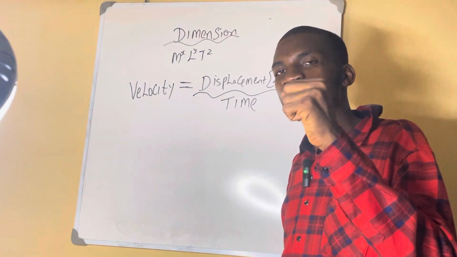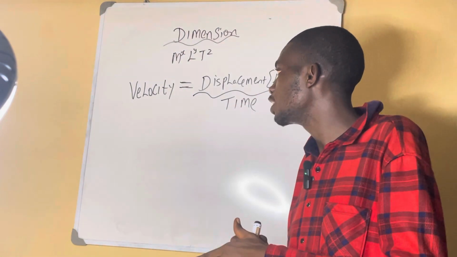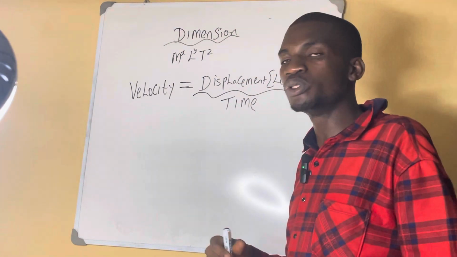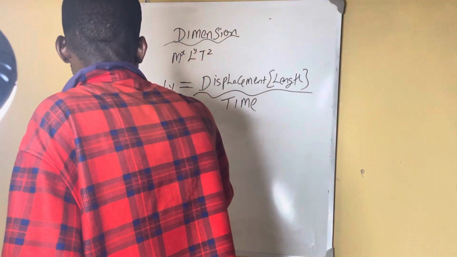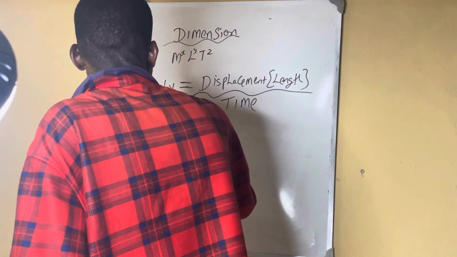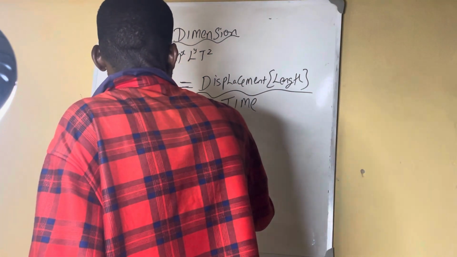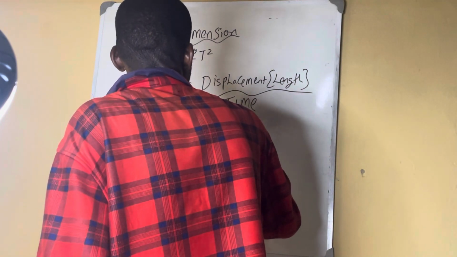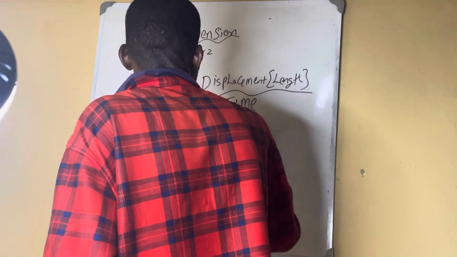Had it been acceleration, I would do that one, and you will know it more and more. Now we are getting length and time. What we do? We say that therefore velocity equals length over time, which is equal to L T^-1. So this is the answer.